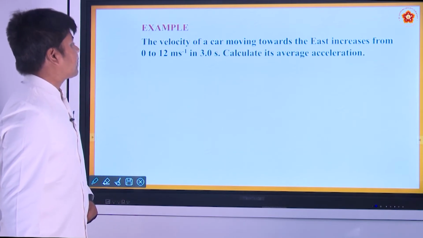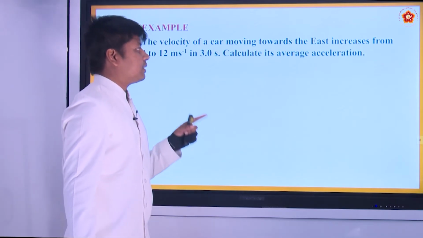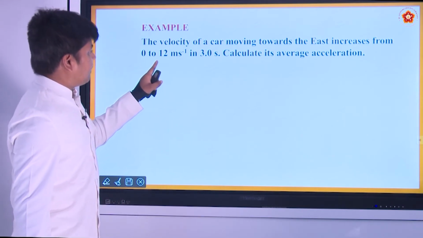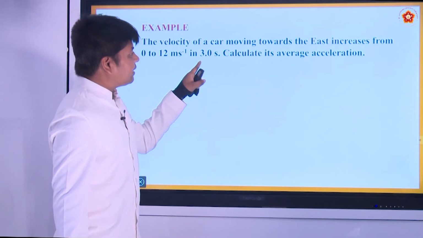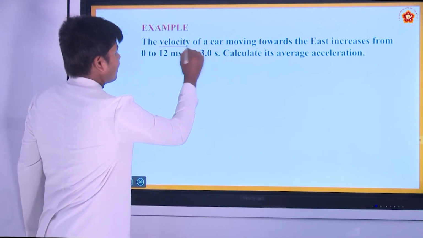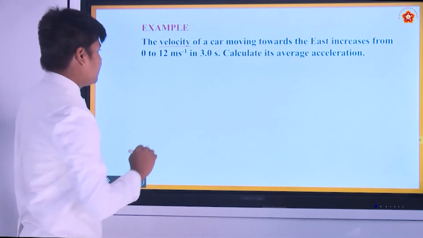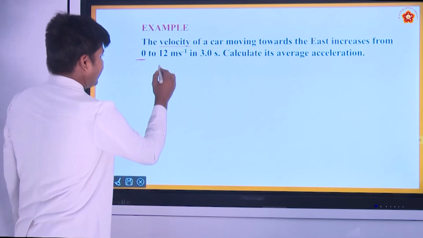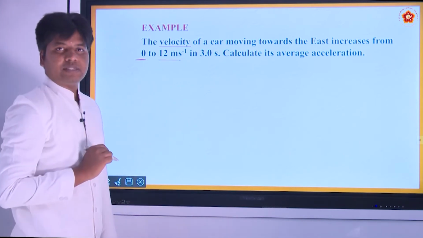What is given here? The velocity of a car moving towards the east from 0 to 12 meters per second in 3 seconds. So, what is given? An object is moving with some velocity. It is starting from rest, from 0, and it increases to 12 meters per second.